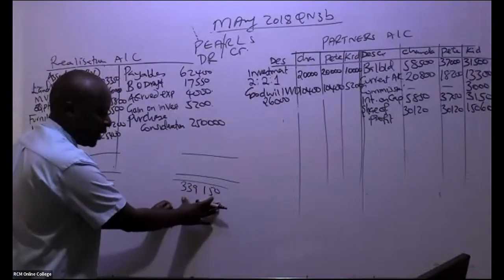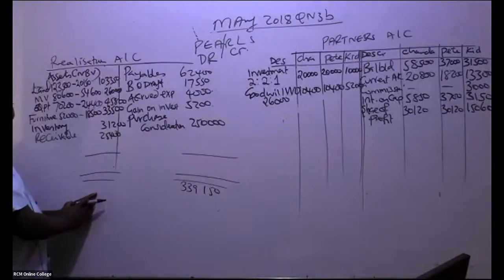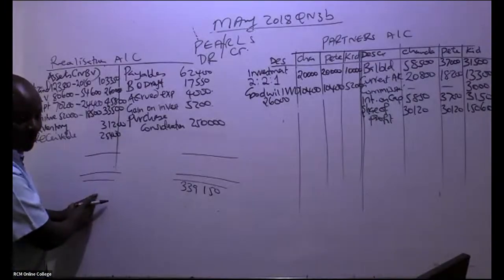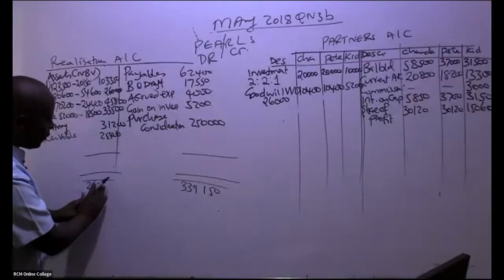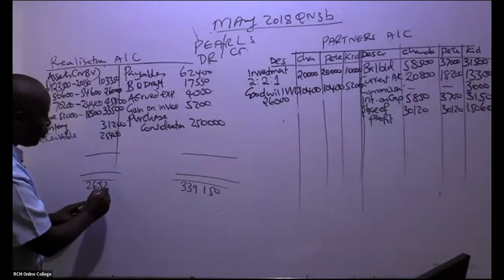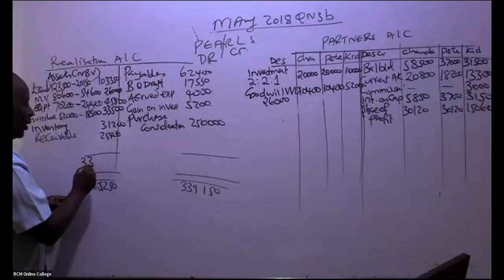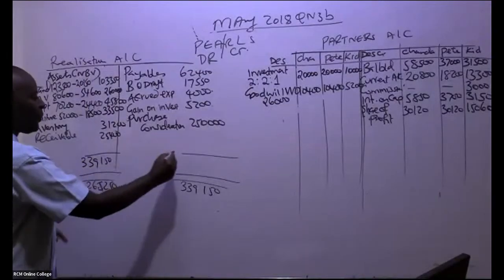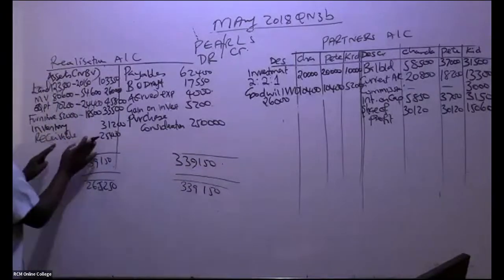How about the debit? You're writing first of all down here. So debit, somebody add. Irene has given me the answer. I'm being told that this is 265,250. That is very good because I always work with the bigger number. The credit is 339,150, meaning that the balancing figure comes here.